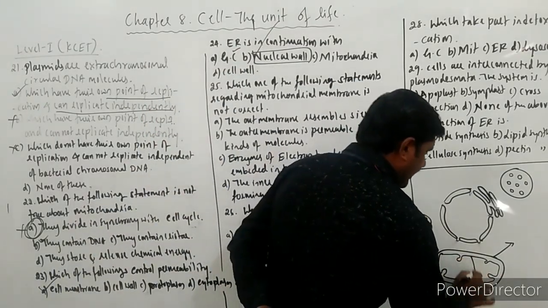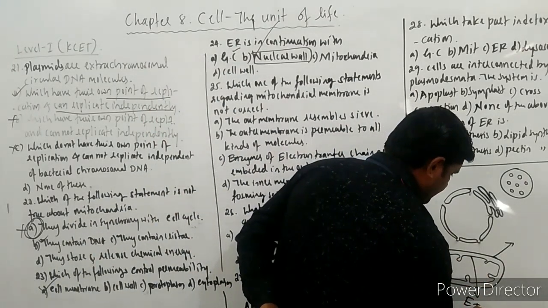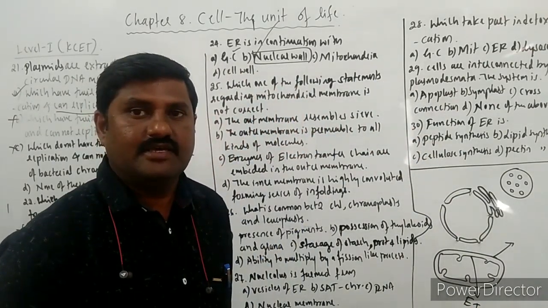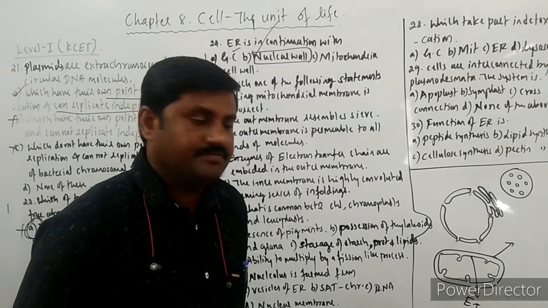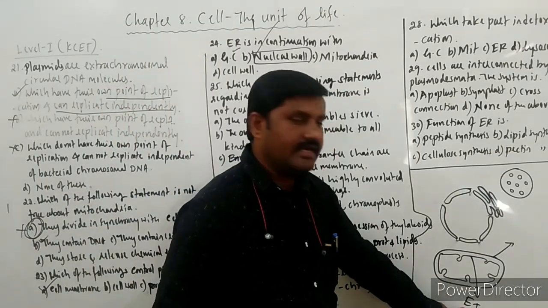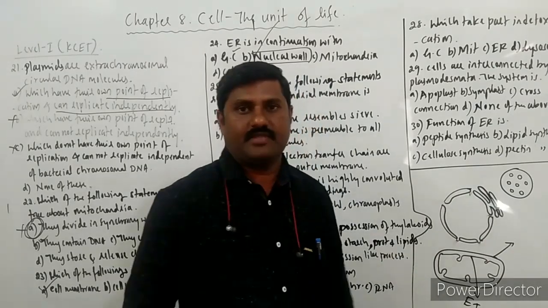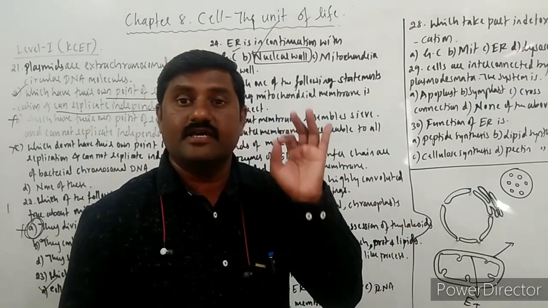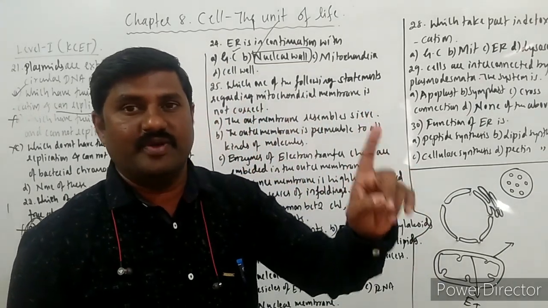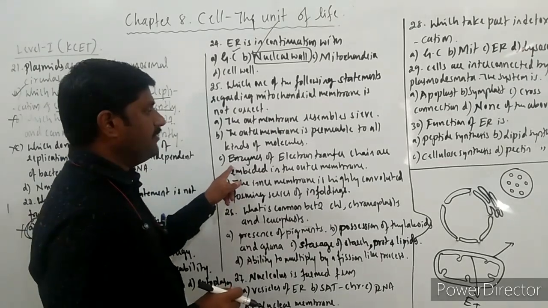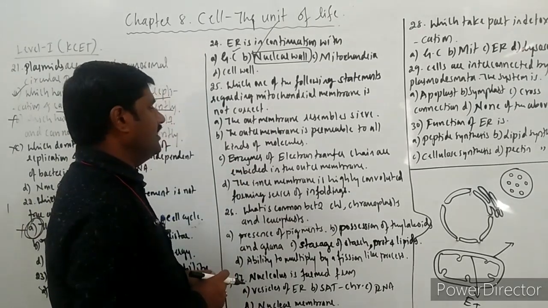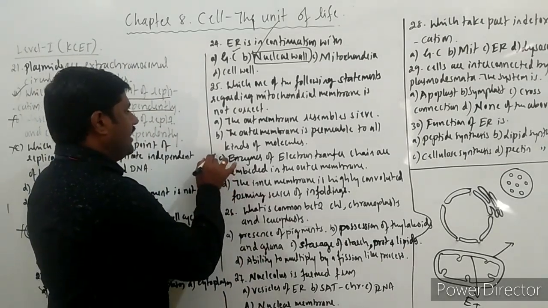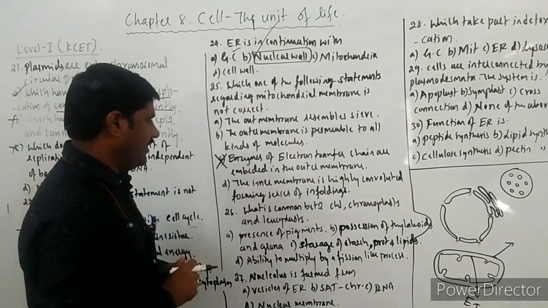In case of mitochondria, you will not study in this chapter in detail about the inner membrane. Already I have told you a little bit about that. So in the inner membrane, what happens? ETS, or electron transport system, and many enzymes are there. So they are creating the electron transport chain, right? Enzymes related with ETS are usually present in the inner membrane, not in the outer membrane. That's why the statement given over here is a wrong one. So this is not correct about the mitochondrial membrane.